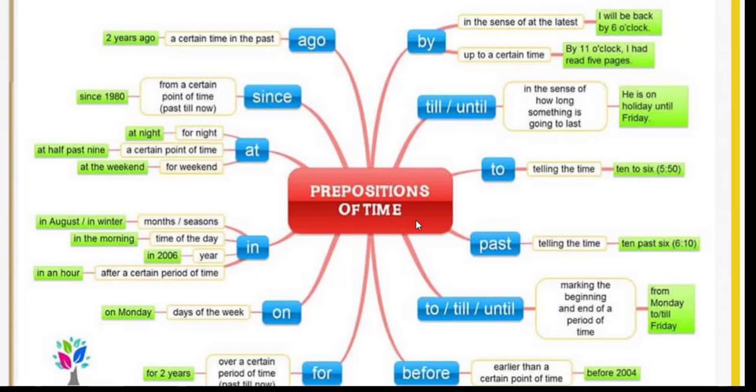So you can stop the video and consider all these examples that we have here with all the other prepositions of time. Of course, for the sake of brevity, I don't want to make a very, very long video. For the sake of brevity, I'll stop right here, but you can stop the video and consider and examine all of these examples here, okay?